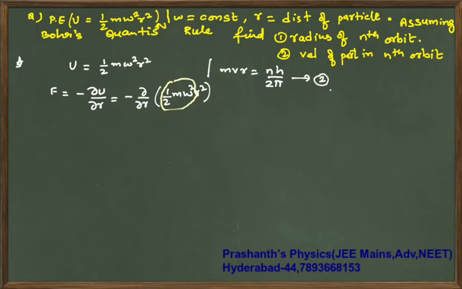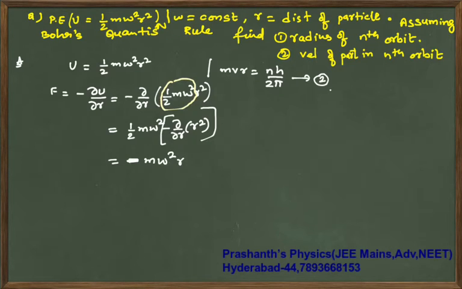So that comes out of the equation, so this will become half m omega square times minus dou by dou r of r square. So the derivative of r square is 2r, so minus 2r you will get, and that will cancel off, and you will finally get minus m omega square r.